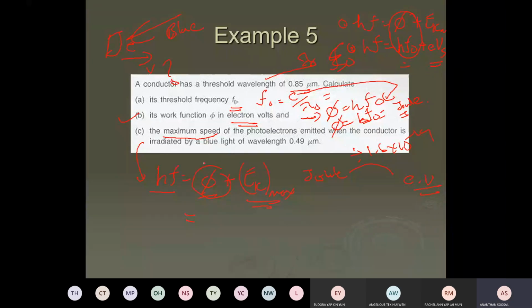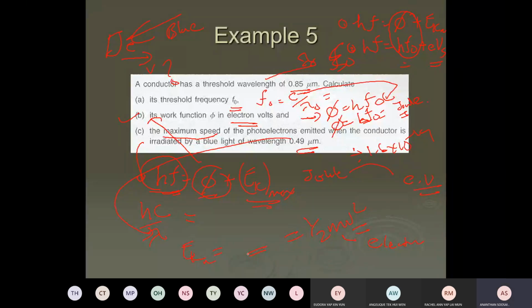Work function is your B answer. And hf is the frequency of the source. You know the wavelength of the source, 0.49 micrometer, so hc over lambda is used. Lambda is 0.49 micrometer, change to meter, so we get the hf. Work function, you know from the B answer, so you can work out EK max. Whatever answer you got, you equate with half mv squared, where m is the mass of the electron. Then you can work out the v.